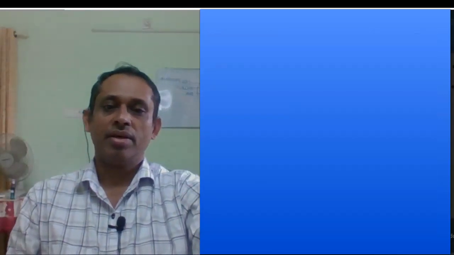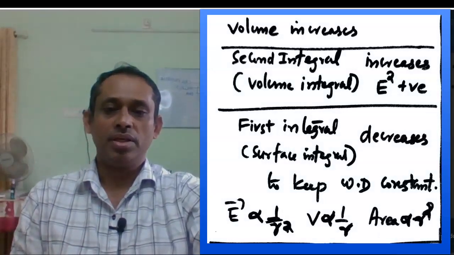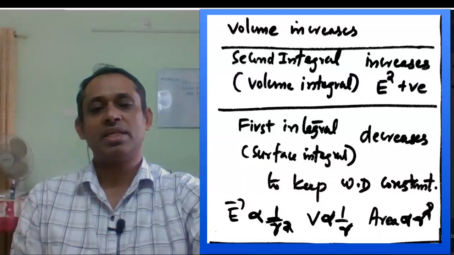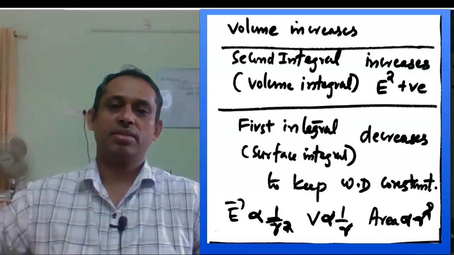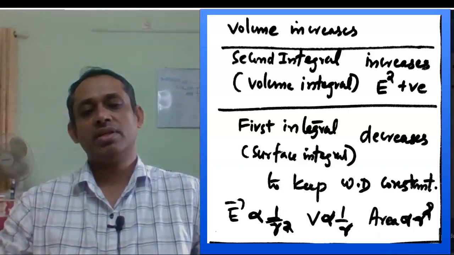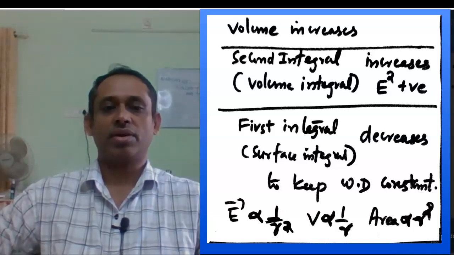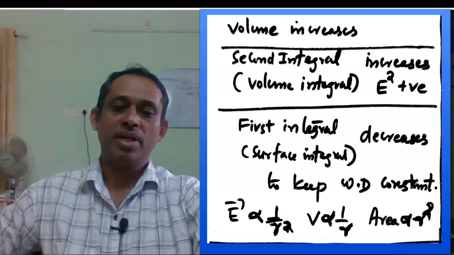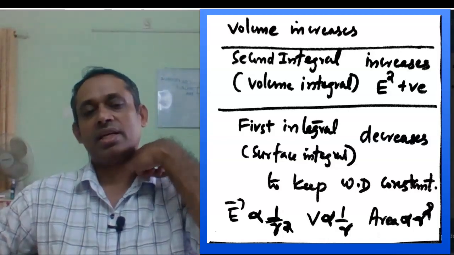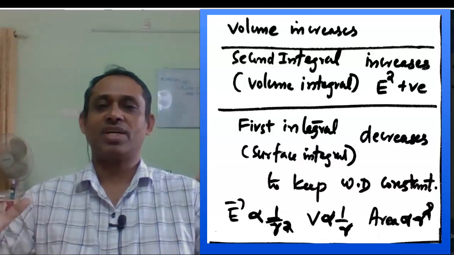Okay, but as volume increases, the second integral, the volume integral of E square, increases. Because we have E square there, if you take bigger and bigger volumes, this integral E square d tau will increase. But the first integral, which is a surface integral, will decrease to keep the work done a constant.